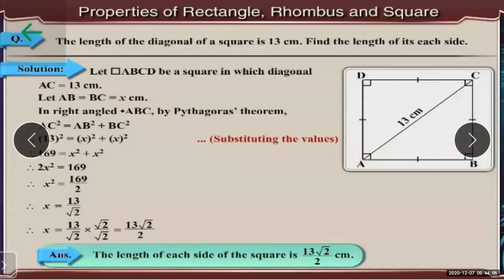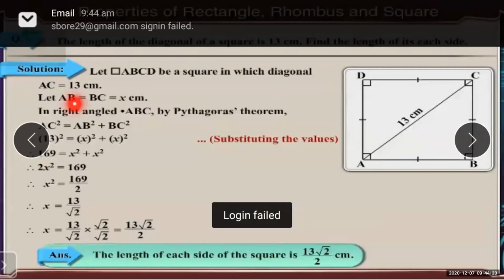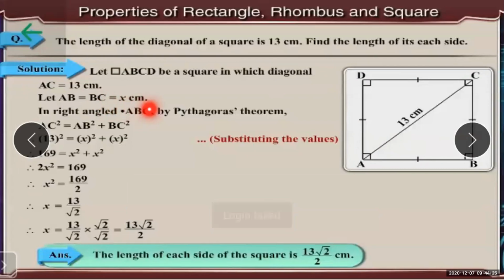So as I told you, if you see a right angle triangle, you can apply what? Pythagoras theorem. So here, what we will do is let AB equal to BC equal to x centimeter. Why have I taken AB equal to BC? Because all the four sides are equal.